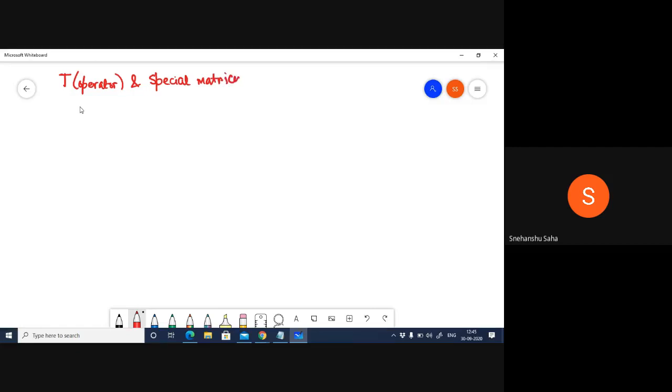By special matrices, I mean it could be an upper triangular matrix or a diagonal matrix, right? Upper triangular or diagonal. Okay, all right.